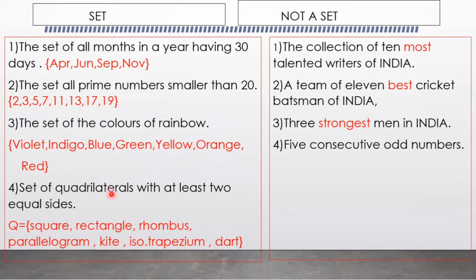Next, the set of quadrilaterals with at least two equal sides. What are the quadrilaterals having at least two equal sides? Square, rectangle, rhombus, parallelogram, kite, isosceles trapezium, and so on. So the given collection is well defined and the elements are distinct. So the given collection is a set. But here, the collection of the 10 most talented writers of India. Who are the 10 most talented writers in India?